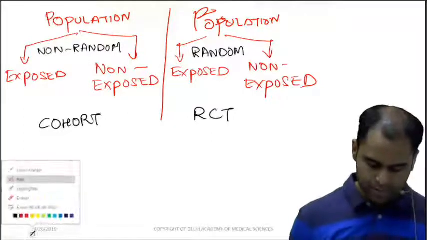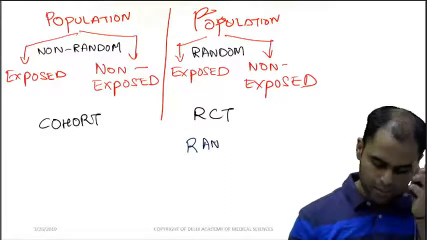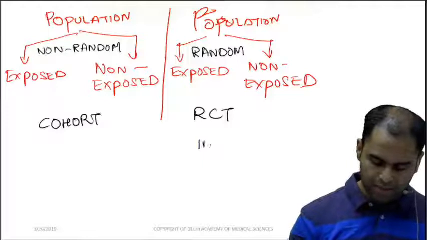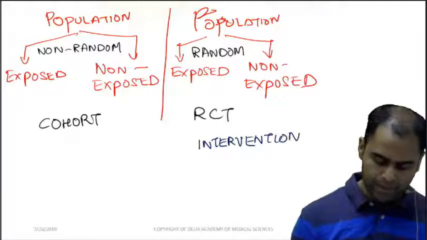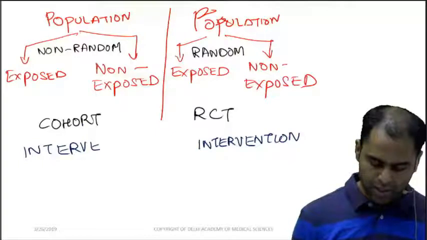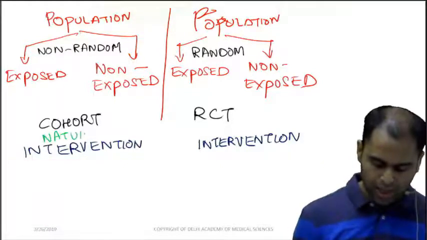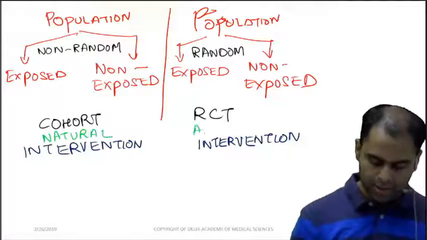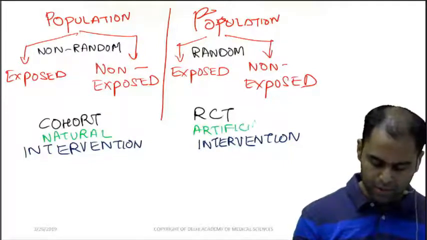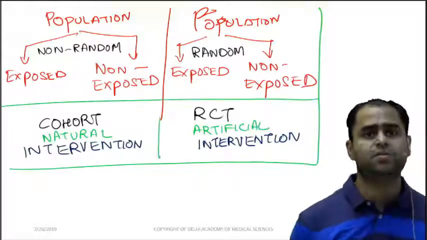Yes. Now, this is having an intervention. Now let me clarify. Even cohort has an intervention. The only difference in these two is that in cohort there is a natural intervention and in RCT there is an artificial intervention. Now students find it difficult to understand what I mean over here, but it is very simple.